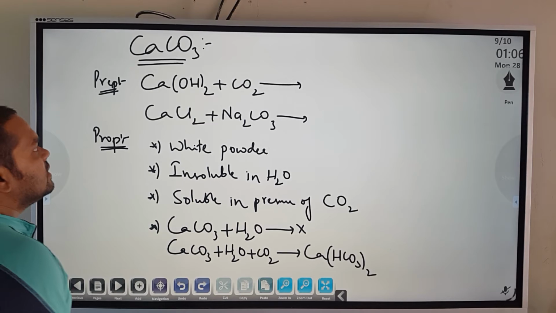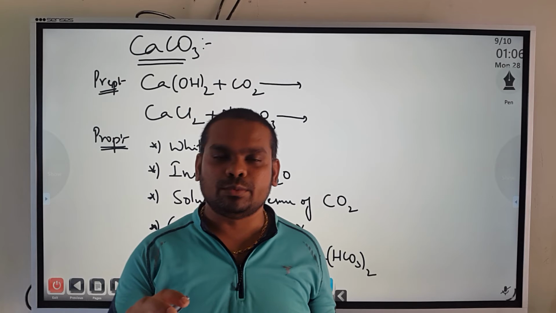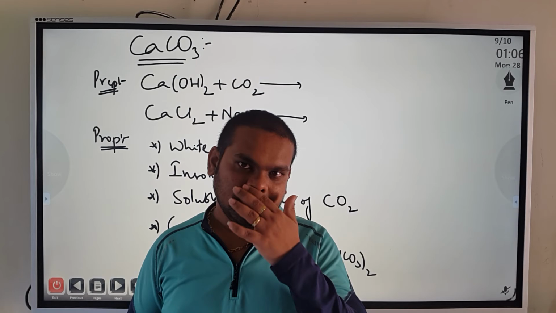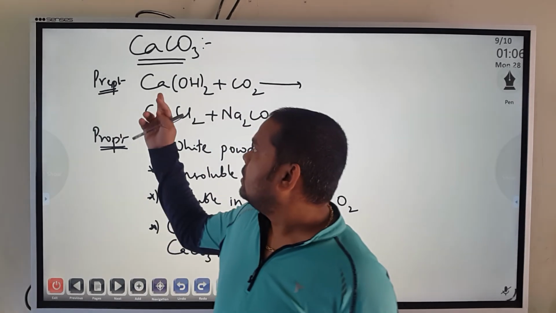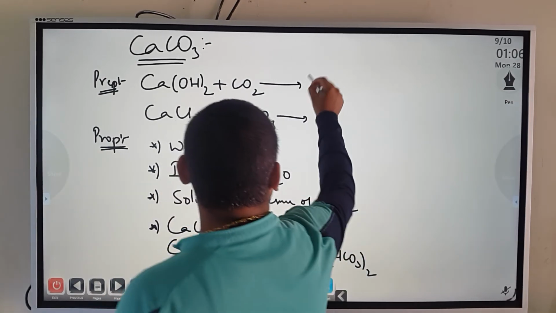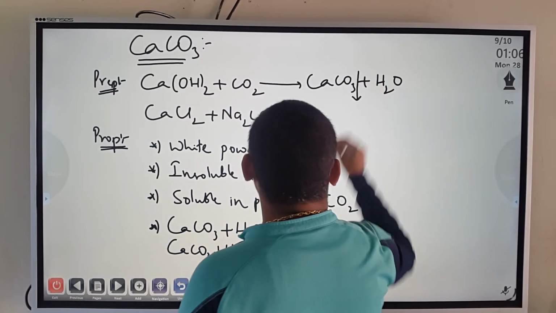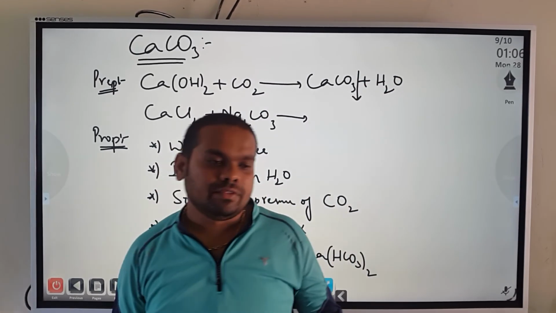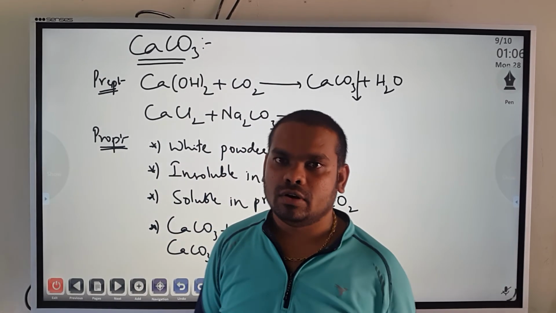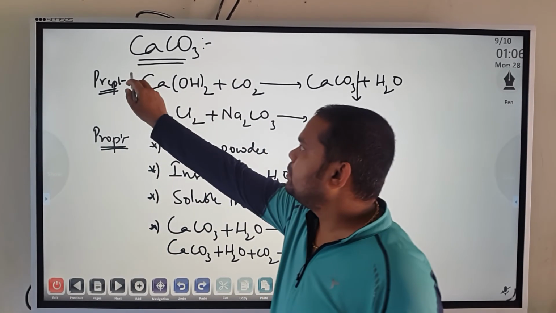Okay, calcium carbonate. Preparation wise, very simple. Think, anticipate first: for calcium carbonate we need calcium and carbonate. For carbonate we need carbon dioxide mainly. So calcium hydroxide, which is the base, on treating with carbon dioxide will form calcium carbonate plus water. And this calcium carbonate precipitates, it will slowly settle down in the beaker or container. Calcium carbonate is precipitating all the time. So that is one method of preparation.